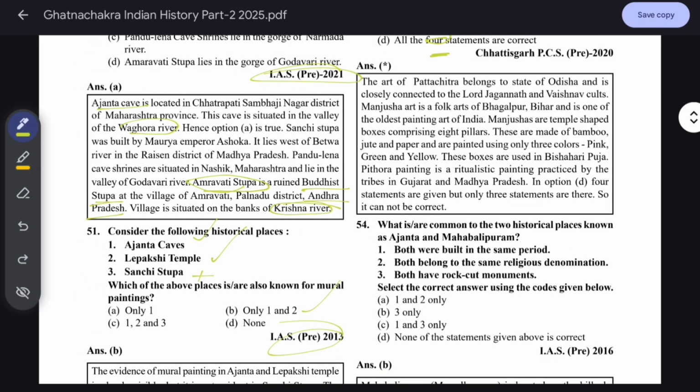What is common for the 2 historical places known as Ajanta and Mahabalipuram? Both were built at the same period? No, it's not correct. Ajanta is from around the 1st century AD or earlier, and Mahabalipuram is much later. So the first is not correct. Both belong to the same religion? No, Ajanta is Buddhist related, and Mahabalipuram is different, Vaishnav and Shaiva. Both are rock cut caves? Ajanta has rock cut caves in Maharashtra, and Mahabalipuram also has rock cut caves. So the third is correct.